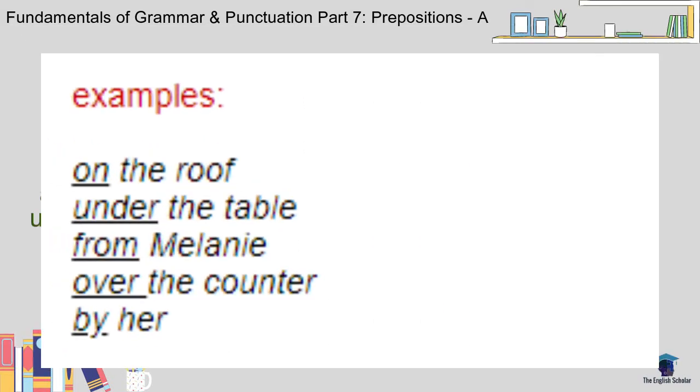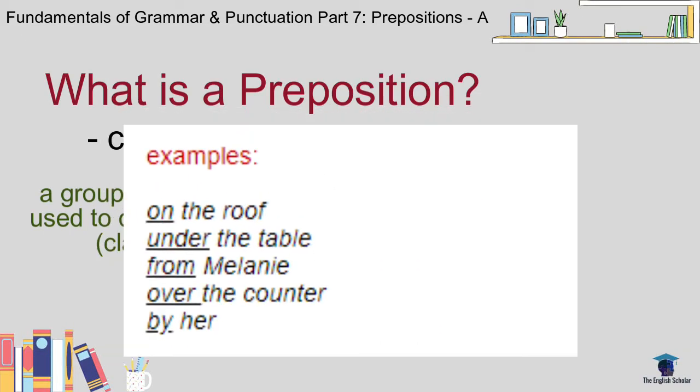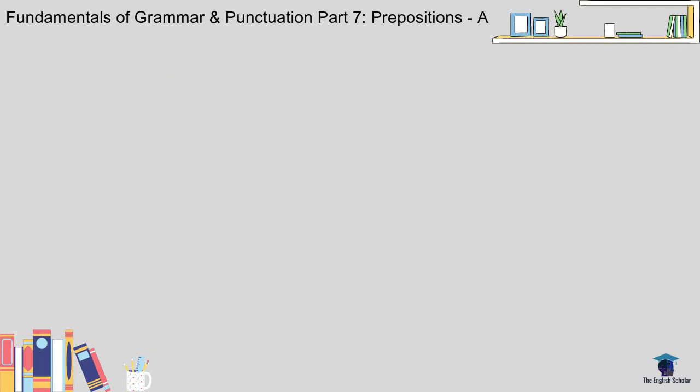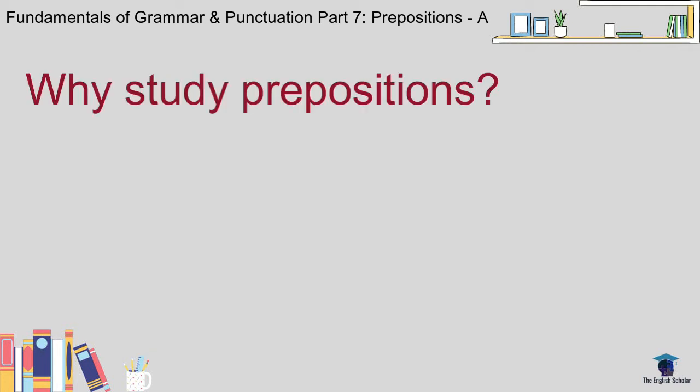Example: on the roof, under the table, from Melanie, over the counter, by her. The underlined words are the prepositions and the nouns, noun phrases, or pronouns they modify, ones that follow them, are called the objects of the preposition. So, why do we need to study prepositions?